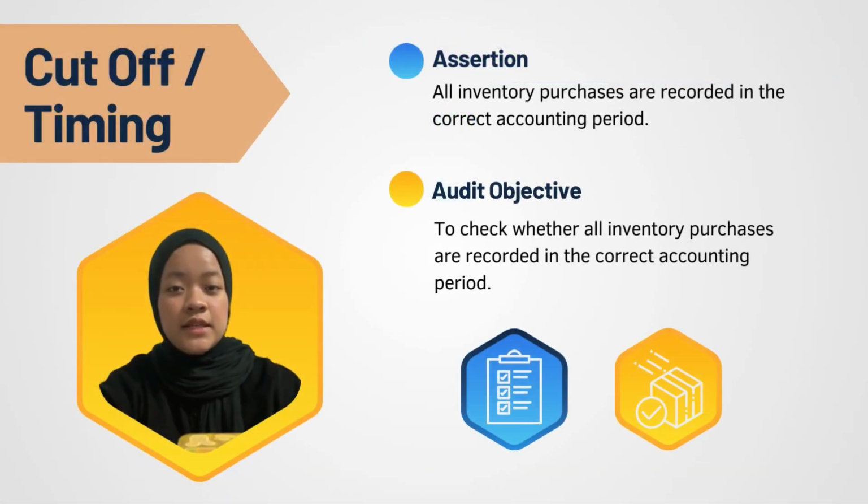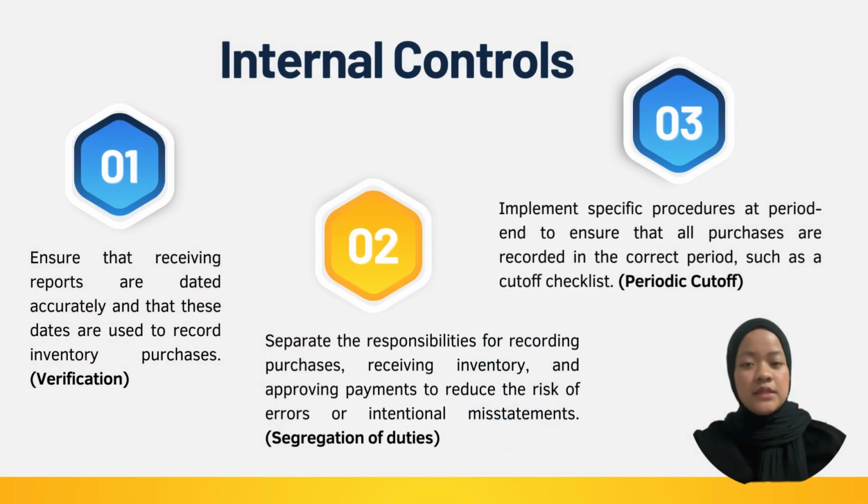And the last assertion is cut-off or timing. The audit objective is to check whether all inventory purchases are recorded in the correct accounting period. Next, internal control. Ensure that receiving reports are dated accurately and that these dates are used to record inventory purchases, called verification. Next is separate the responsibilities for recording purchases, receiving inventory, and approving payments to reduce the risk of error or intentional misstatement, called segregation of duties.